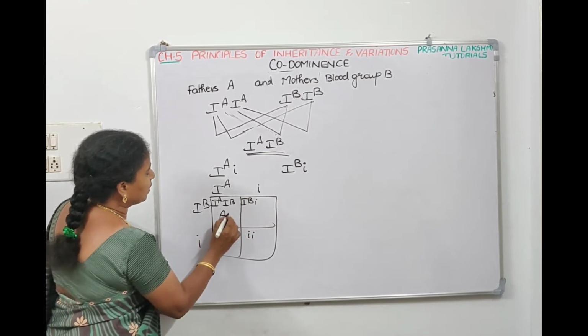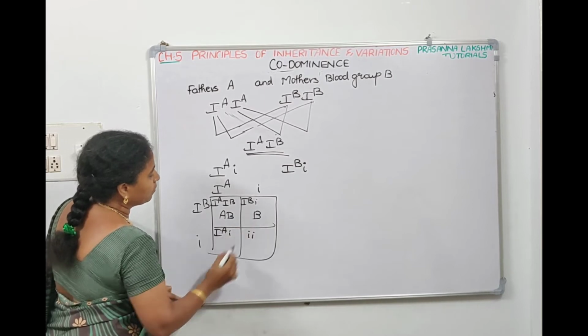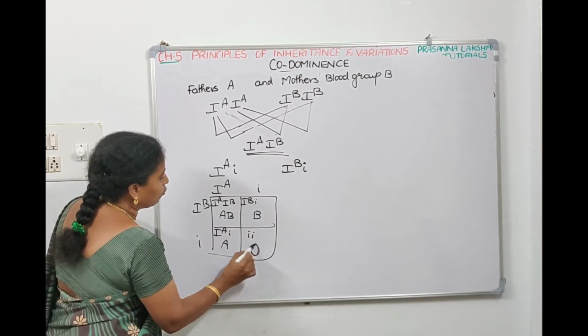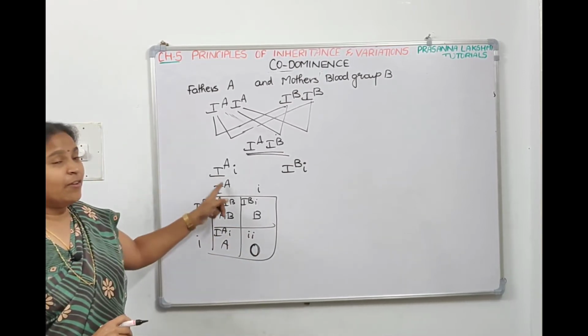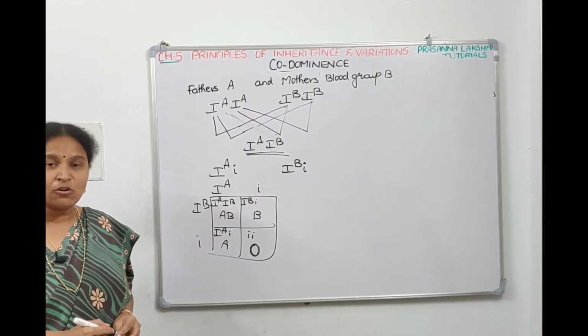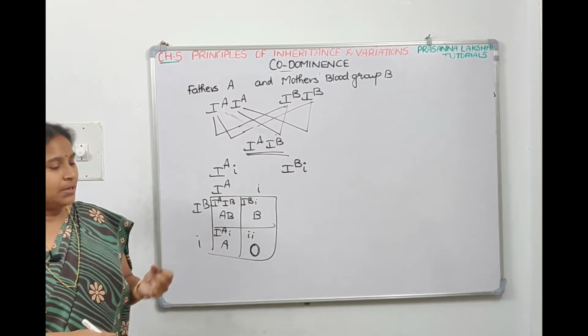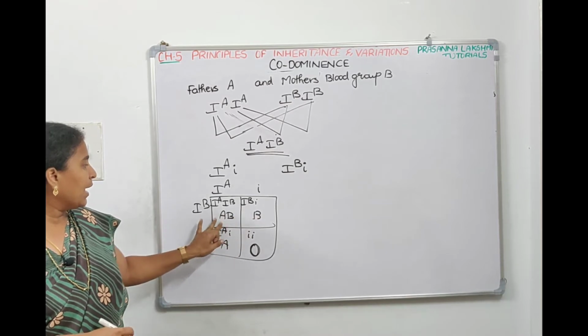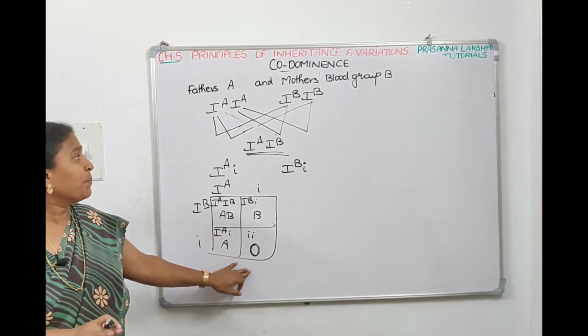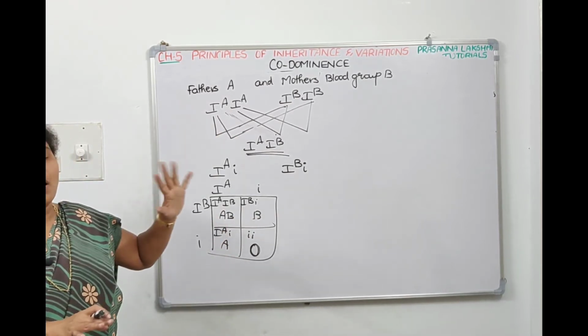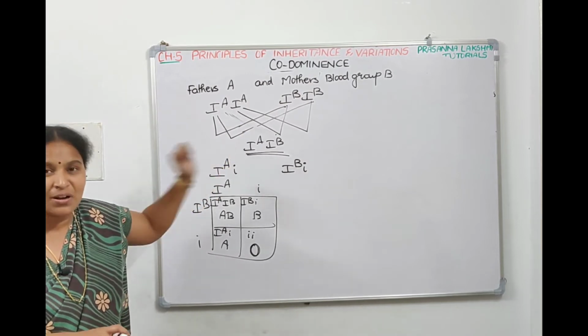Means here AB blood group will come, here B, here A, here O. So if both the parents are heterozygous, all 4 possibilities A, B, AB, O can come. If both the parents are homozygous, then all the children will be AB only.